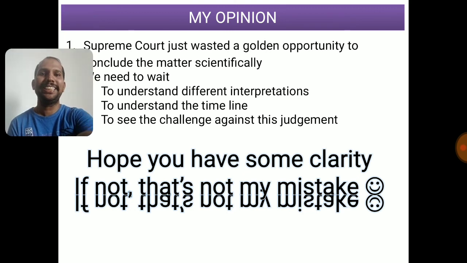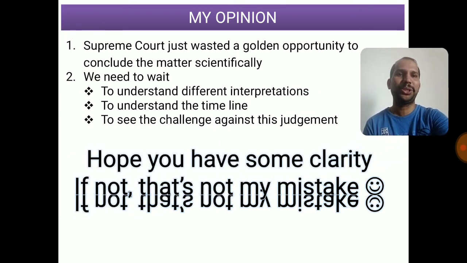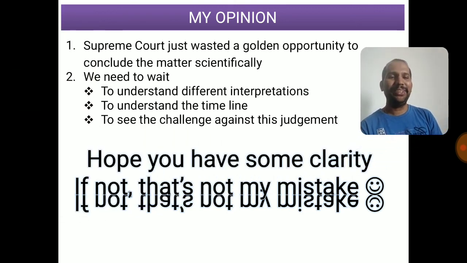Now my opinion, I'm not sure whether it is important or not, but everybody gives their interpretation, so I will give mine. Take it or leave it, that's up to you. For me, on a serious note, this was one of the golden opportunities that the Supreme Court got. 5 cases, and we have very good reference cases like the Bridge and Roof case, Manipal case, and Muir Mill case.